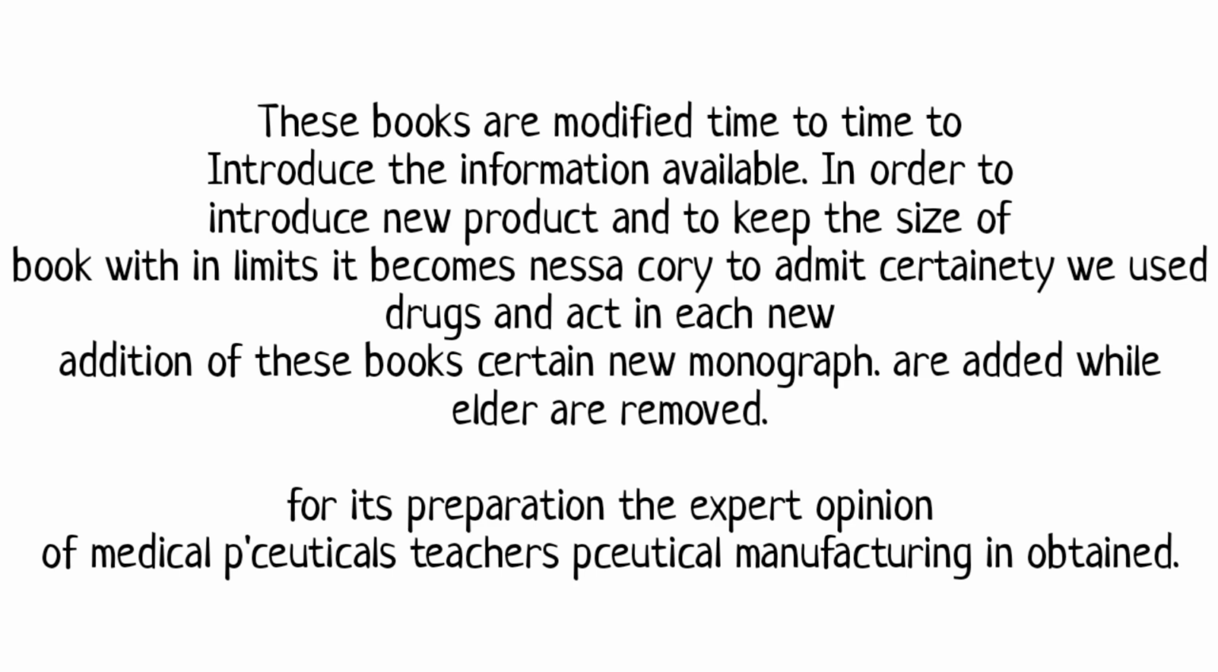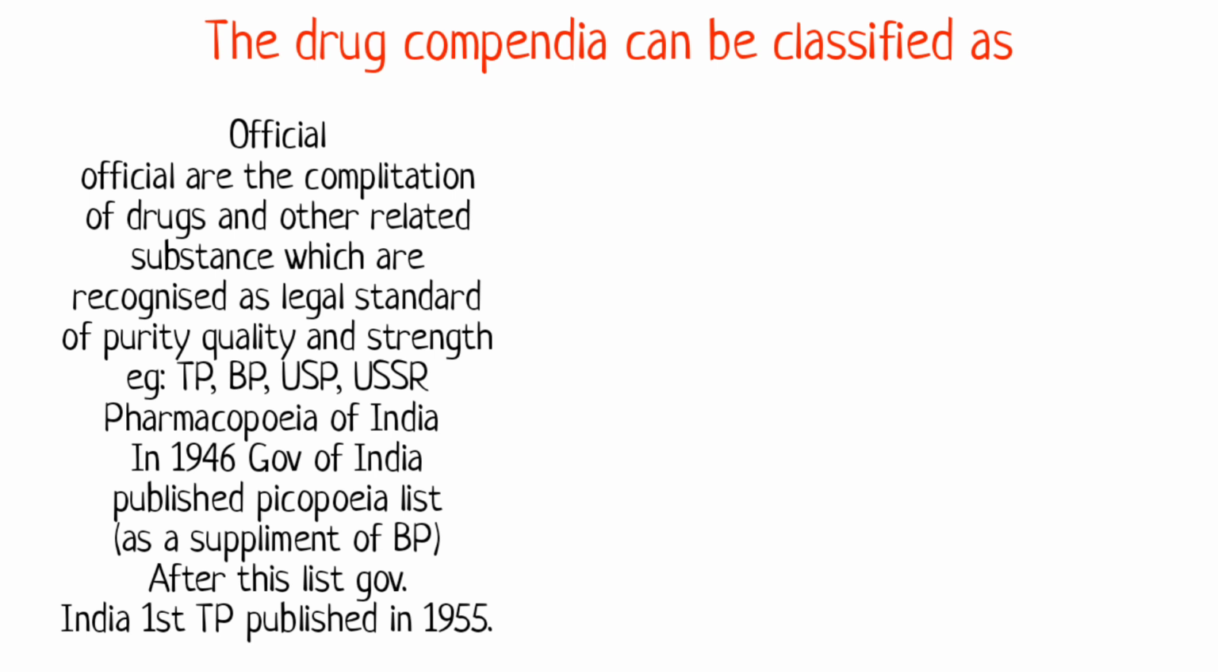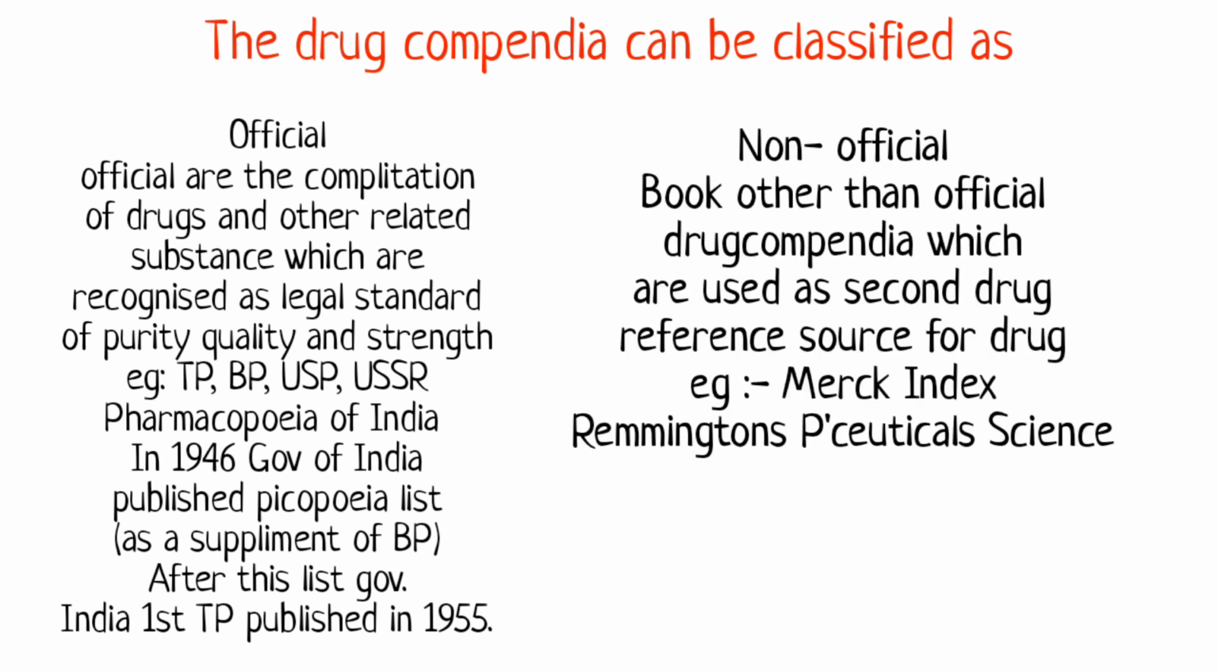The drug compendia can be classified as official and non-official. Official compendia are the compilations of drugs and other related substances which are recognized as legal standards of purity, control, and strength. For example, IP, BP, USP, USSR. The non-official books are other than official drug compendia, which are used as a second reference source for drugs.